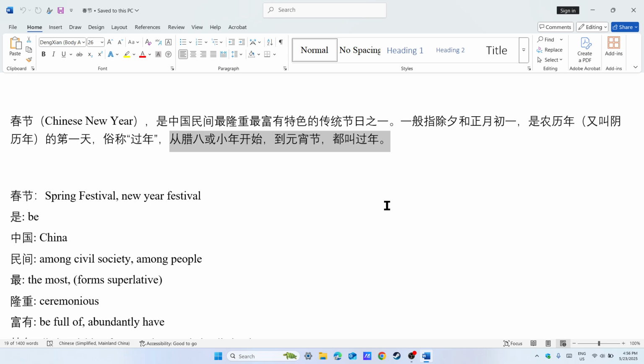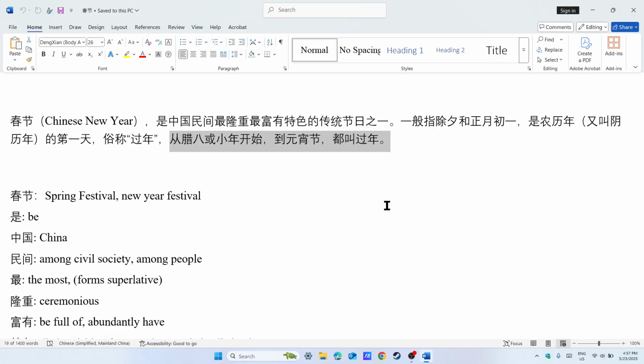They extend from December 8th, or from December 24th. Some places start the 过年, the Spring Festival, from December 24th to January 15th.